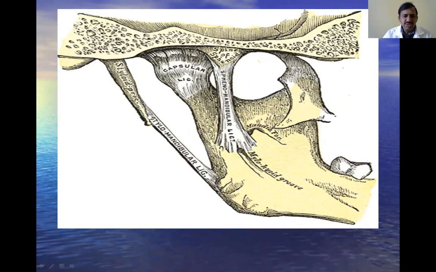Next, you see another ligament, the stylomandibular. Above, it is attached to the tip and some upper part of the styloid process, and below, it is attached to the angle of the mandible, the posterior part of the angle. In between these two, there is another ligament, the stylomandibular ligament.